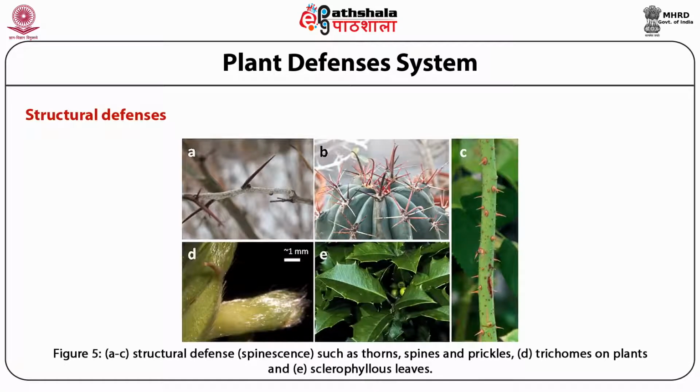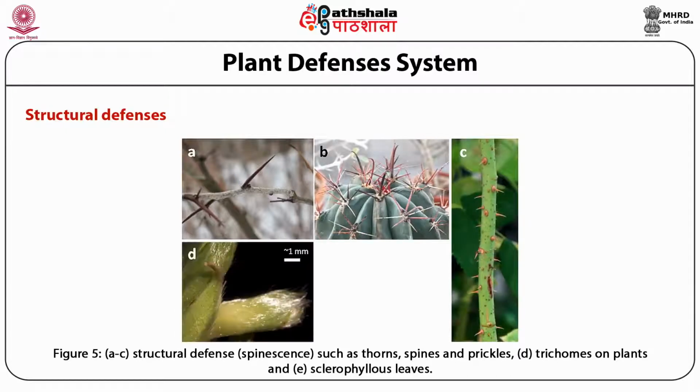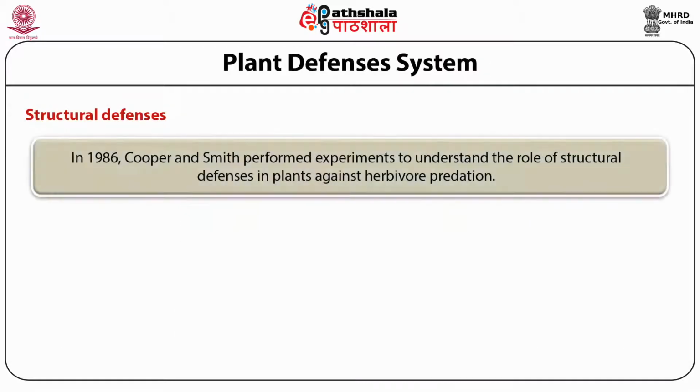Trichomes on plants and sclerophyllous leaves. In 1986, Cooper and Smith performed experiments to understand the role of structural defenses in plants against herbivore predation.